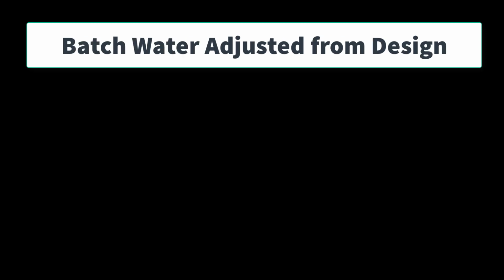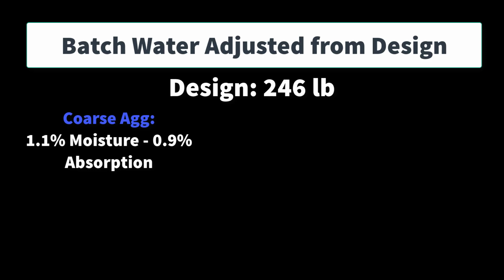Now, to get our batch water, because our design water with our Darasem 55, our water reducer, was 246 pounds, but now we have to take into account the water that the rock and sand are bringing. And it's not just the total water, it's the free water that's sitting on the surface. We're not taking into account that water from absorption. So what we do is we subtract our absorption from our moisture.